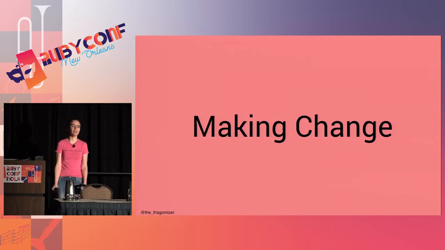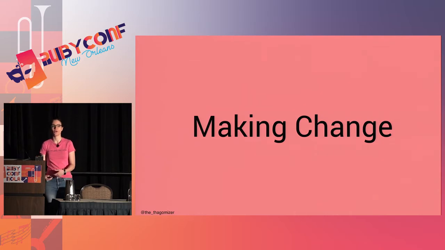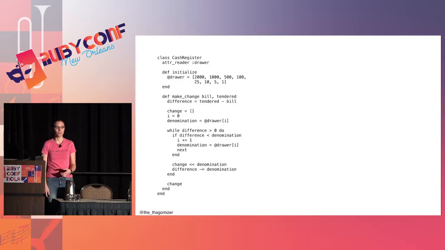So, on to the motivating example. I'm going to do the making change algorithm, OO style. Here's the code. This is like 28-point font, and I don't expect you to be able to read it. So we're going to build this up piece by piece.